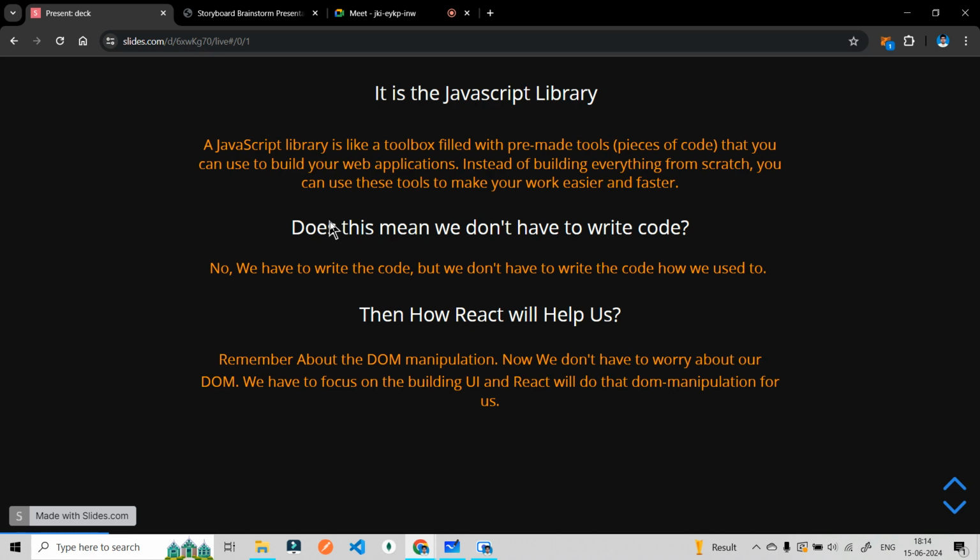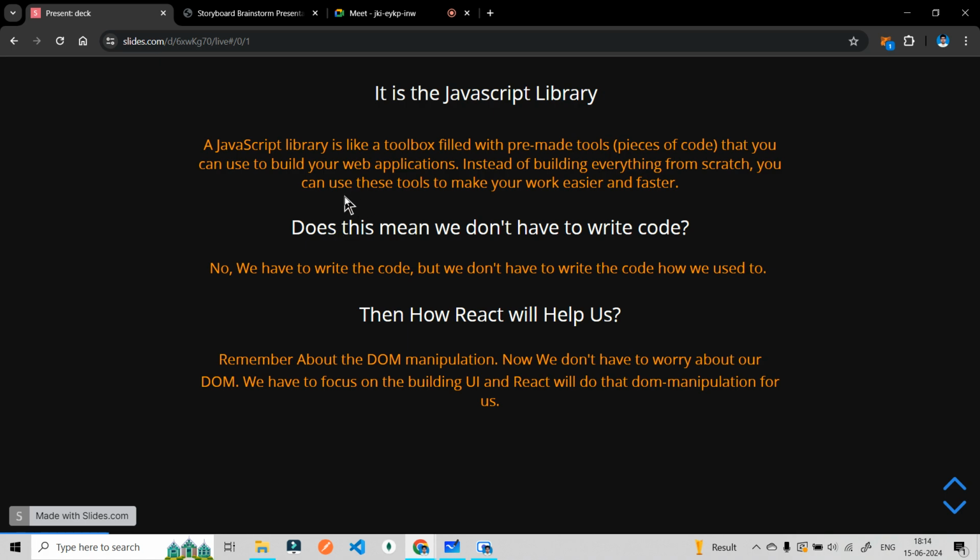Okay, React.js is one of the JavaScript libraries. jQuery, if you have heard of it, is another JavaScript library. AngularJS, if you have heard of it, and Vue.js, if you have heard of it, are the frameworks. Now, that's another topic.